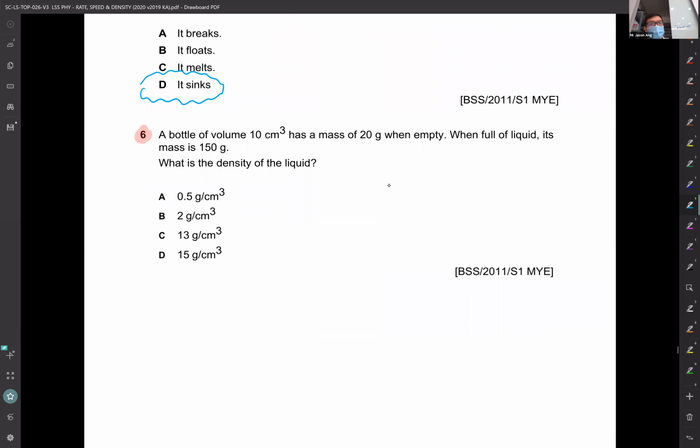Number 6. Volume of pen. Now, what does it mean when they tell you the bottle has volume? This is to tell you the empty space in the bottle. This is to tell you how much you can contain. When it is full of liquid, the mass is 150.